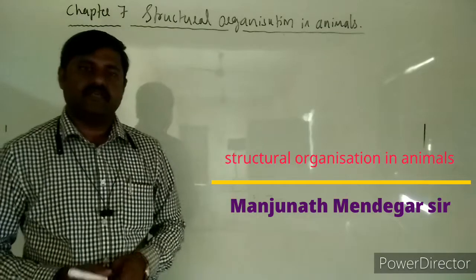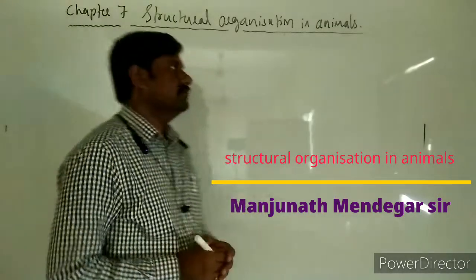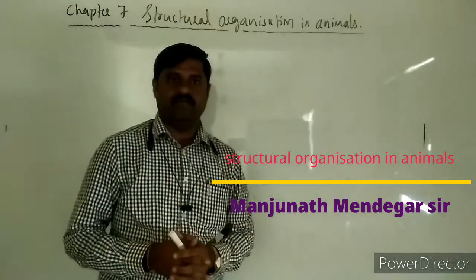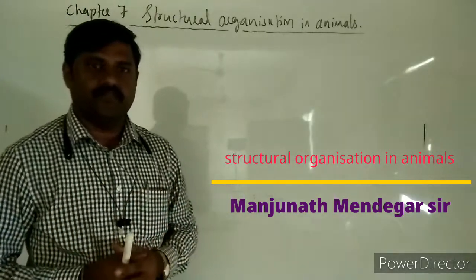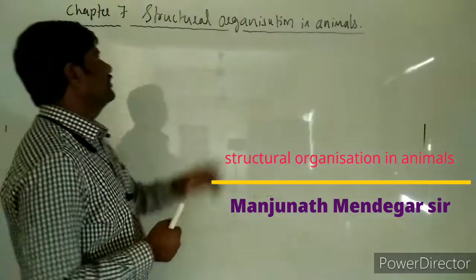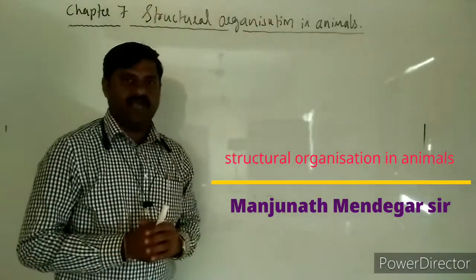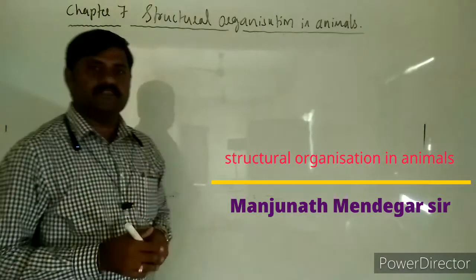Today we will start with a new chapter, chapter number 7, structural organization in animals. First of all we will go through the meaning of this heading. What is the meaning of this one?